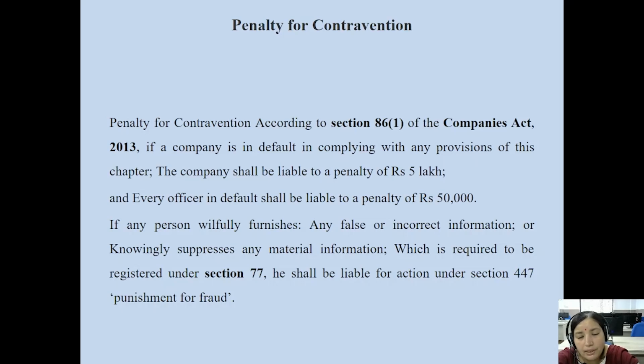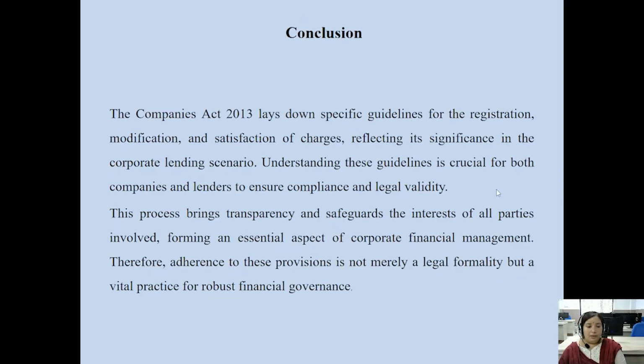Any person knowingly and intentionally hiding or suppressing important information of the company that is required to be disclosed under Section 77 of the Companies Act 2013 is liable under Section 447. Punishment for fraud is there for the officers of the company who are liable.